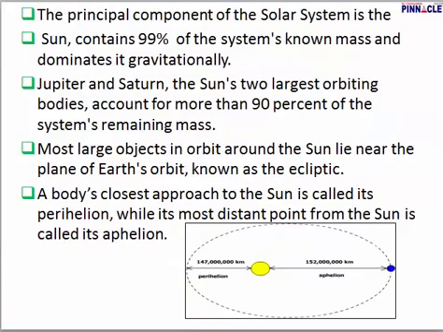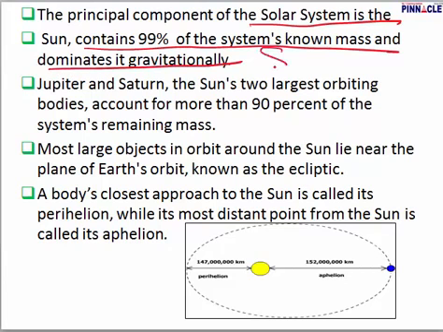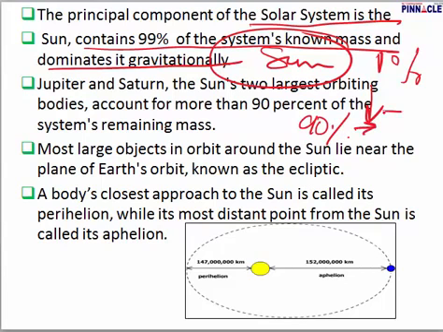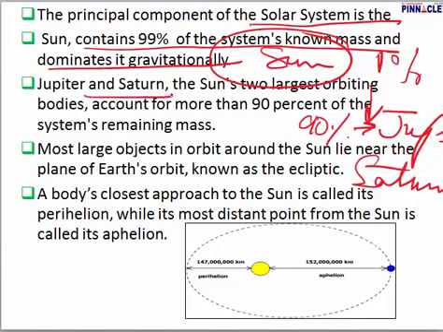And in this solar system, so we just talked about what exactly is the solar system and what is included in it. In this solar system, 99% of the system's mass is dominated by the sun. We have just 1% left, and out of this 1%, 90% of the mass is taken away by our biggest planets, Jupiter and Saturn. Jupiter and Saturn, the sun's two largest orbiting bodies, account for more than 90% of the system's remaining mass.